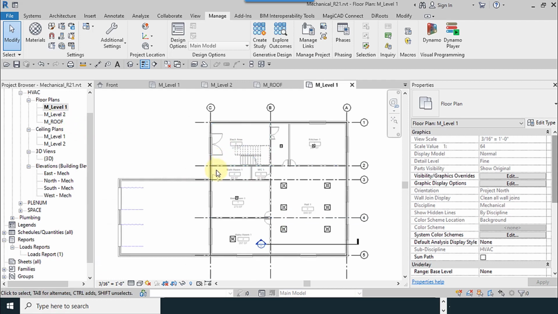Now we go to draw a duct. In this section I will teach you how to automatically draw and size with software, and I will explain all of these later and how to use them.